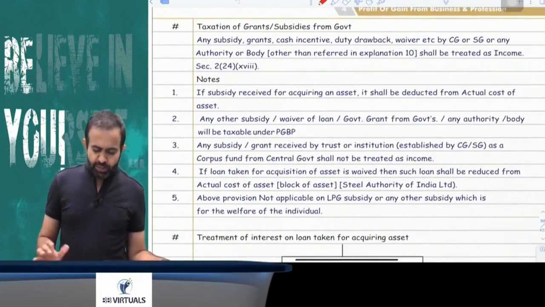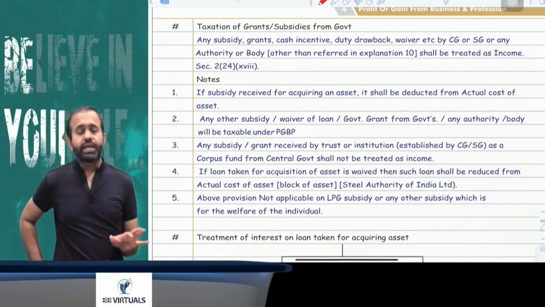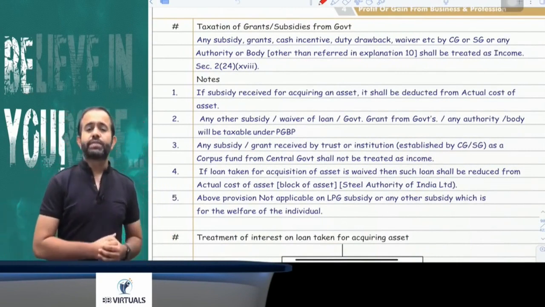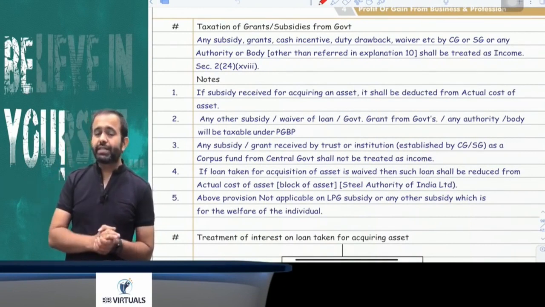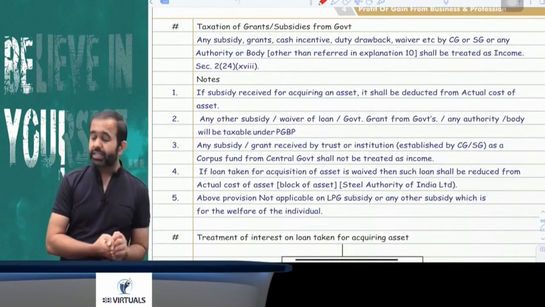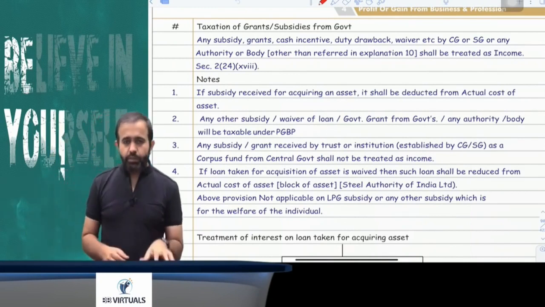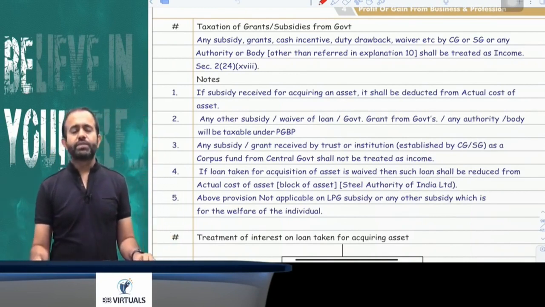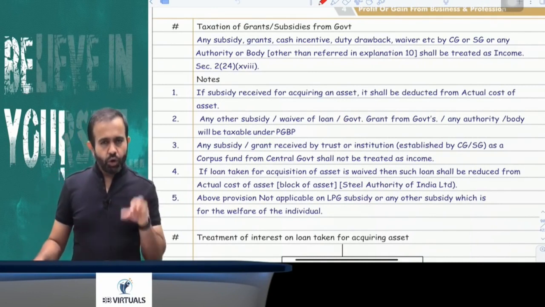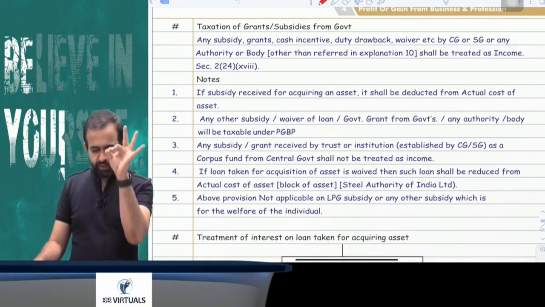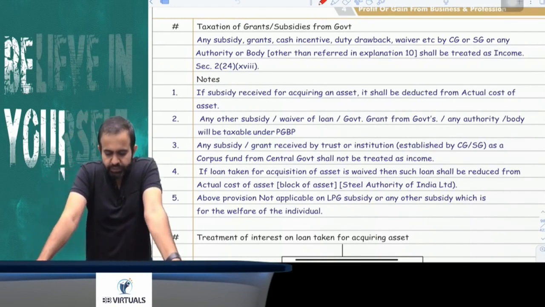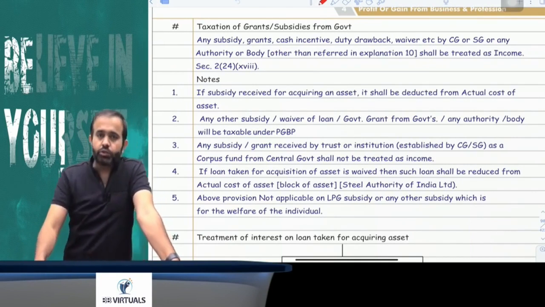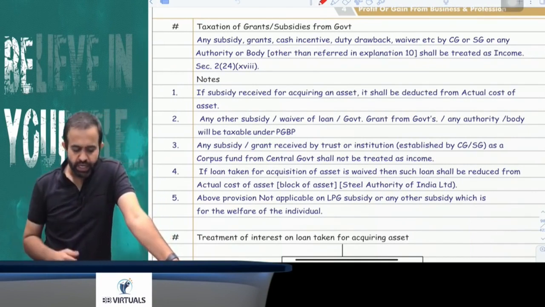Yes. Now the next part is related to government grant and government subsidy. Guys, try to understand, if a government grant or government subsidy is related to your asset, then obviously it has to be reduced from your actual cost. But all other government grants and government subsidies will be taxable under the head PGBP if they are related to the business and profession. Now there are two exceptions. One is if any subsidy is related to the asset, then it has to be reduced from actual cost. And second, if any